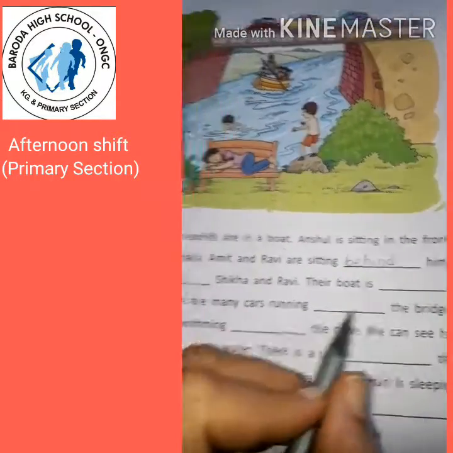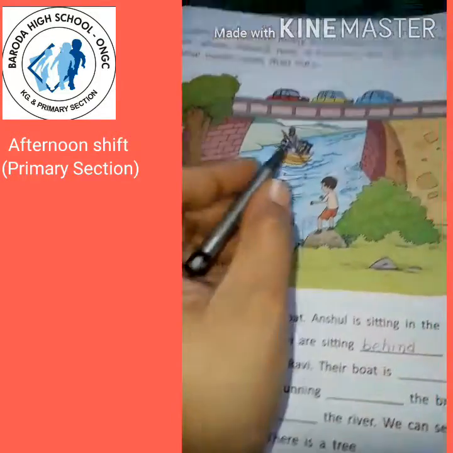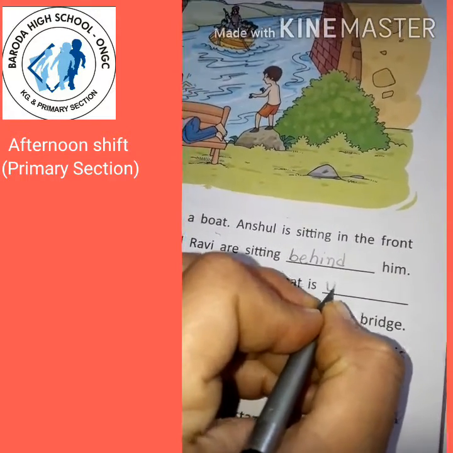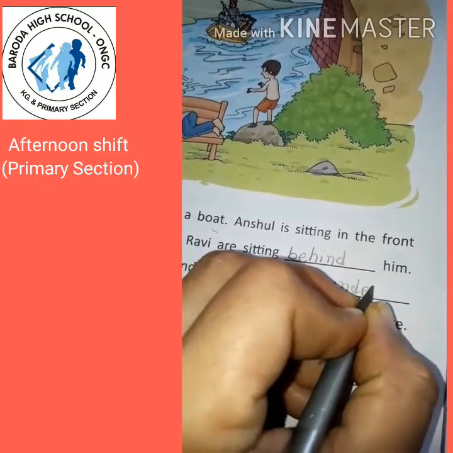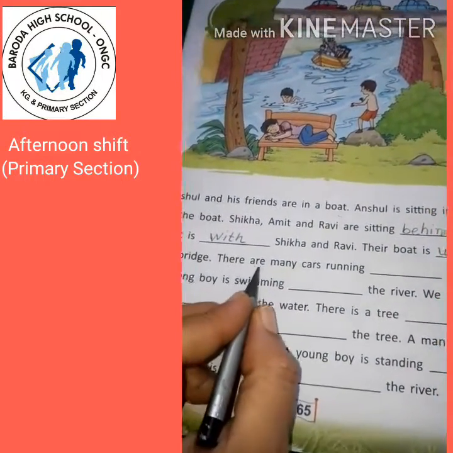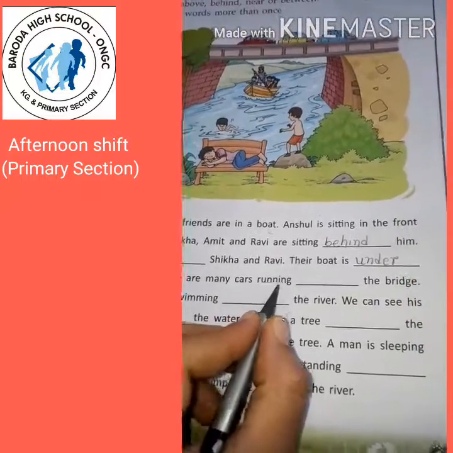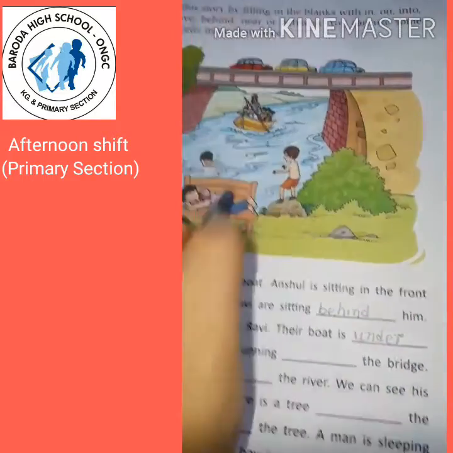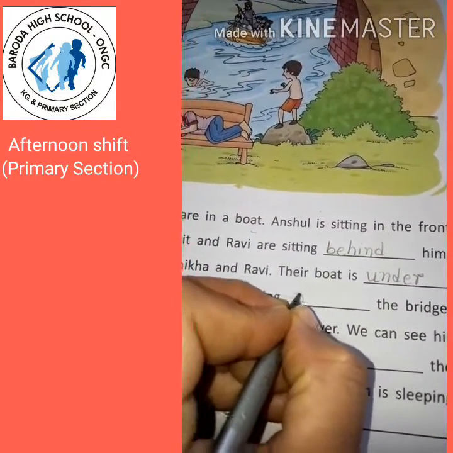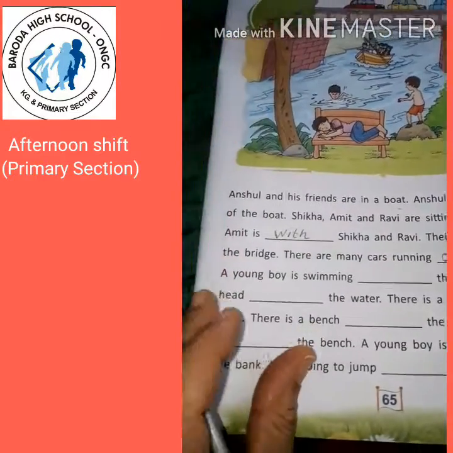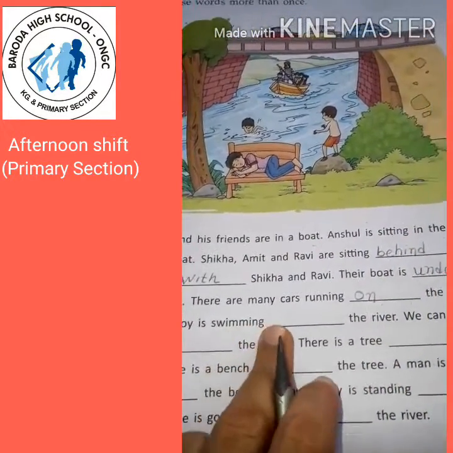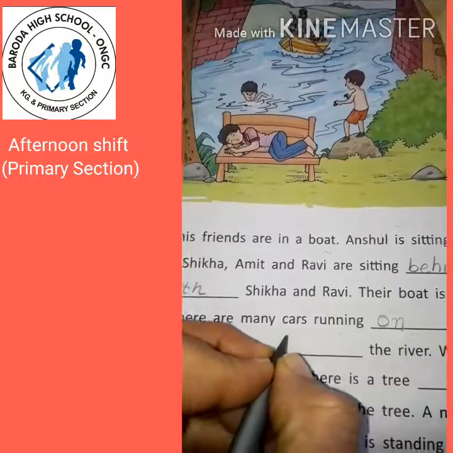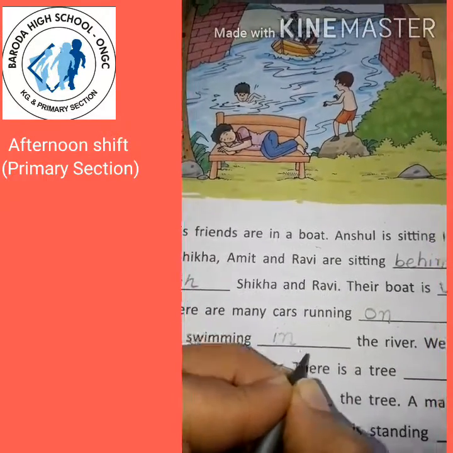Their boat is blank the bridge. Where is their boat? Under the bridge. Their boat is under the bridge. There are many cars running blank the bridge. There are many cars running on the bridge. Right? Many cars running on the bridge. A young boy is swimming blank the river. A young boy is swimming in the river. Right? We will write in.